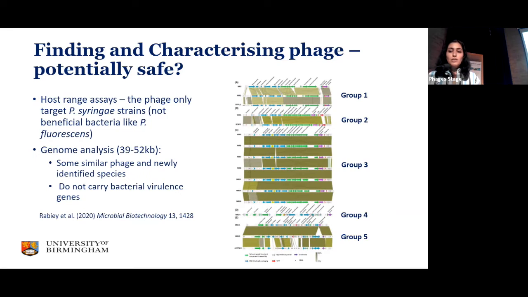Based on the host range, we narrowed them down to 13 phages and genome sequenced them. Based on the genome sequencing, they belong to 5 different groups, and some of them are novel and reported for the first time. However, none of the phages carried any virulence genes in the genome, which suggested that they are quite safe to be used for further analysis.